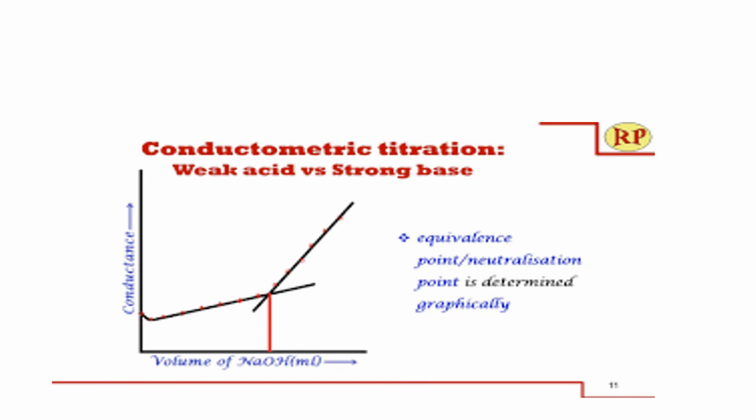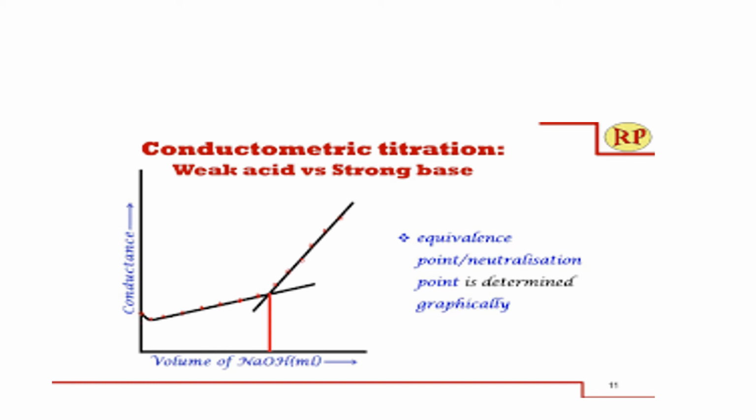Now this is the graph representing conductometric titration of weak acid versus strong base. You can see that at the beginning conductance is very low. As you are adding the strong base to the acid, conductance goes on increasing.